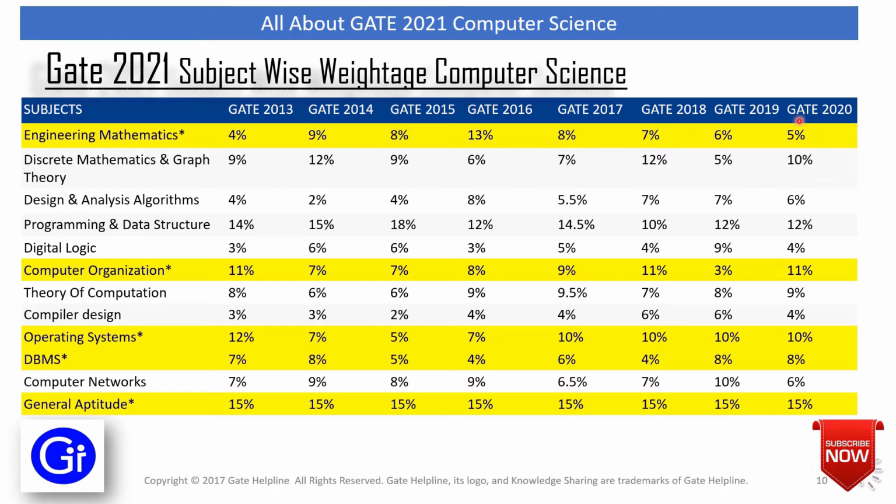In GATE 2020, engineering mathematics carries 5%, computer organization carries 11%, operating system carries 10%, DBMS carries 8% and general aptitude carries 15%. With the help of this table, you can see which subject you want to prepare for GATE 2021 and you can see the previous year weightage for that particular subject. So it will help you in preparation for your GATE 2021.